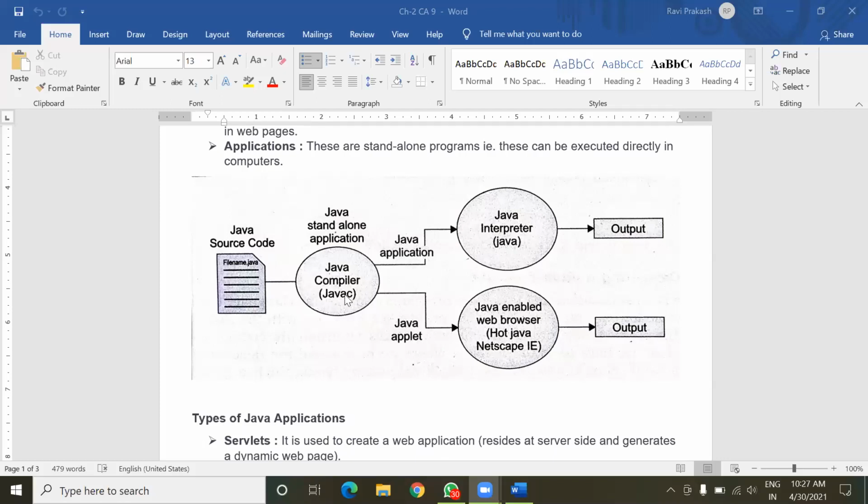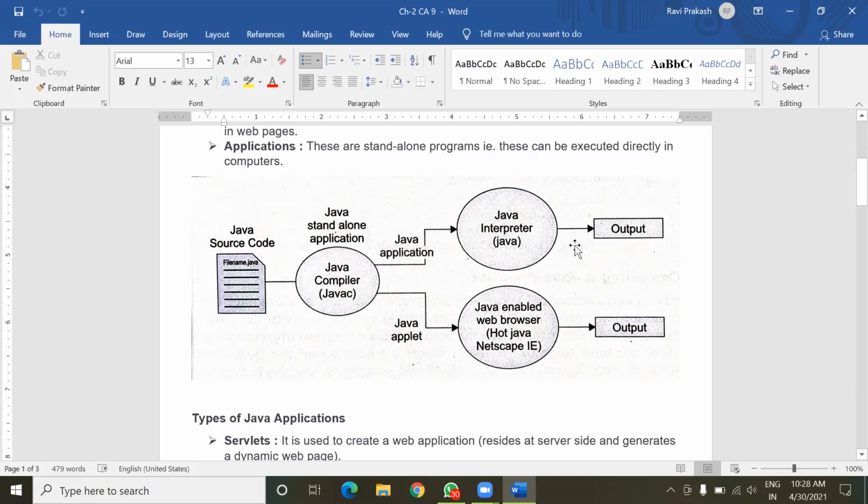After compilation of the source code, Java applets can be executed in a Java-enabled web browser, and in the same web browser the output will be shown. But in the case of a Java standalone application, after compilation the bytecode will be interpreted by the interpreter, and then the output will be shown to the user.